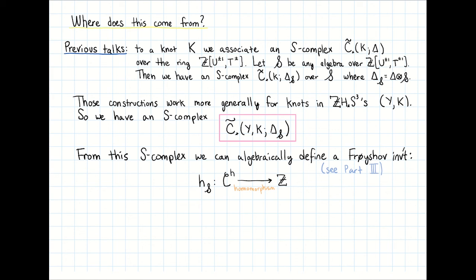And from this S-complex, we can algebraically define a Frøyshov invariant. See part 3 for the construction. We call this invariant h_S, and it's a homomorphism from the homology concordance group to the integers. We call it h_S because in general it depends on the choice of the algebra S.